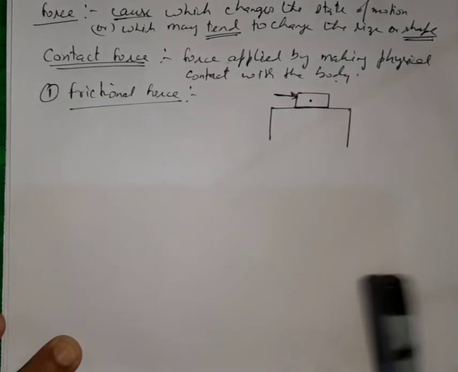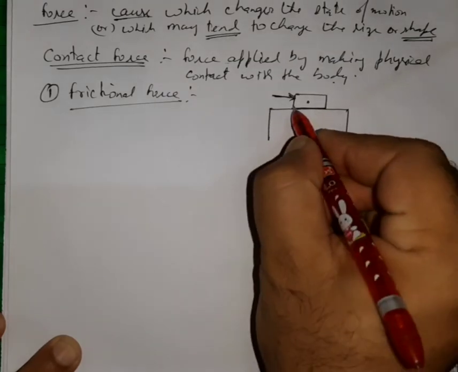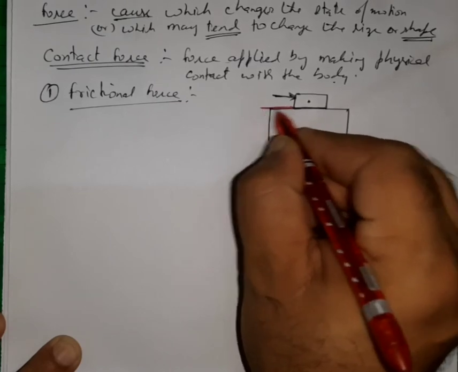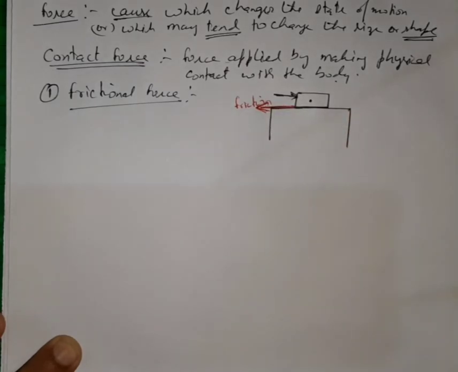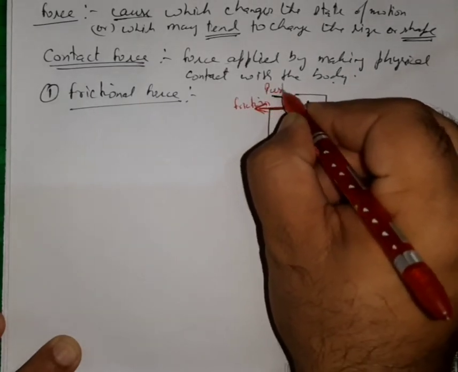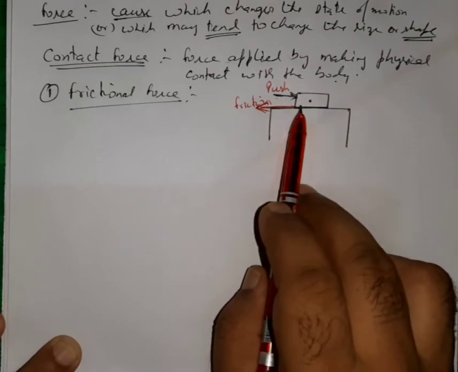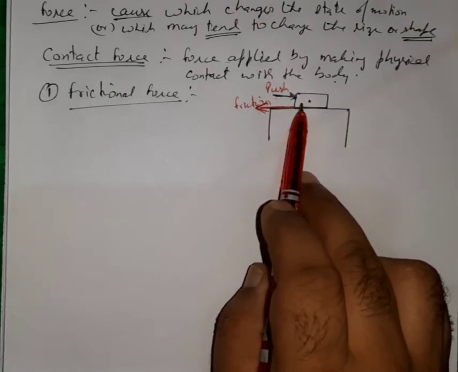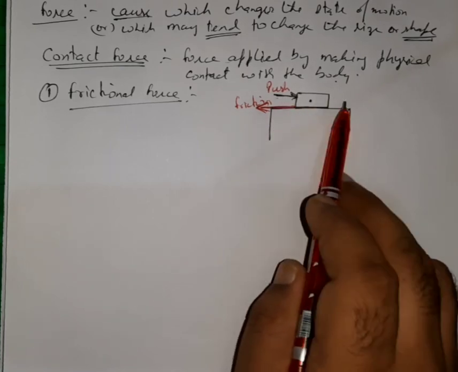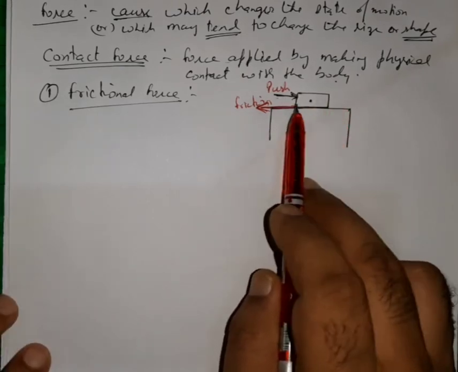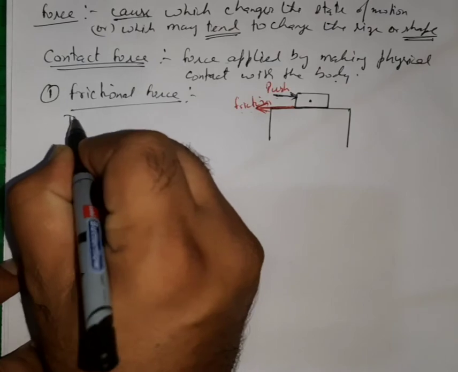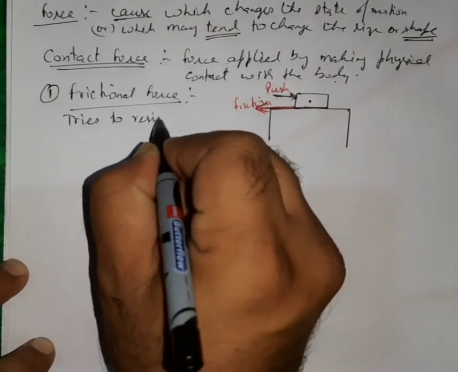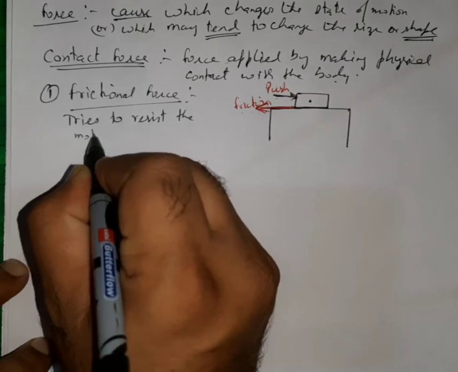So that force will act in the opposite direction. So this force will act in the opposite direction of motion. So the force of friction will act in this direction along the surface. So this is friction, and this is the push or the applied force. So this is the direction in which the force is applied, or the body will tend to move in this direction. So this force of friction will try to resist the motion of the body.